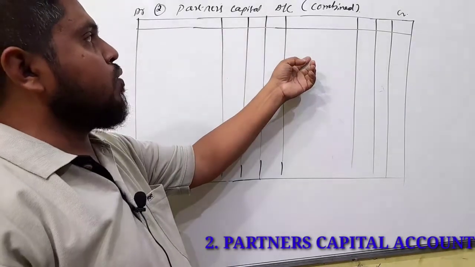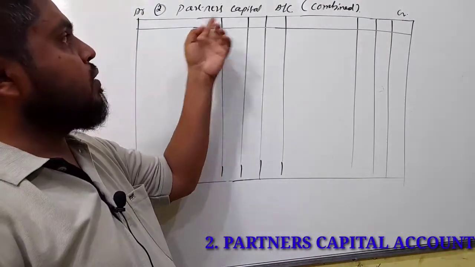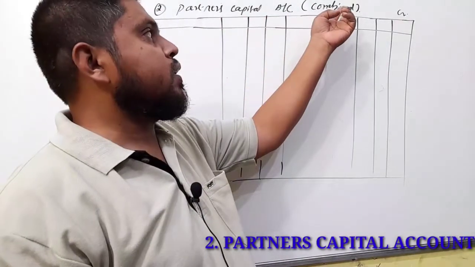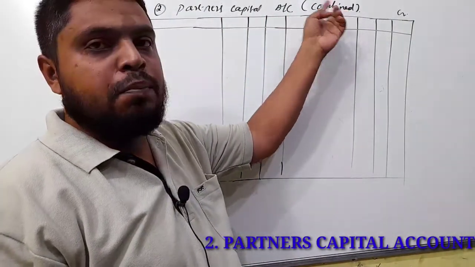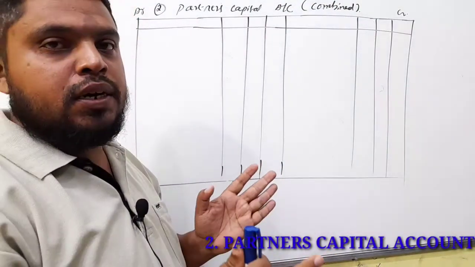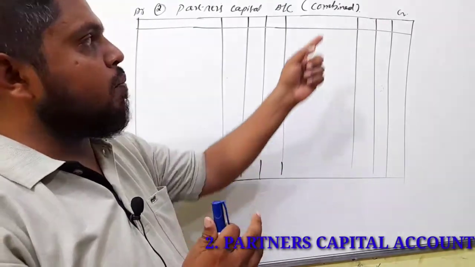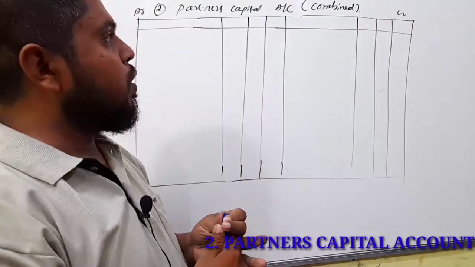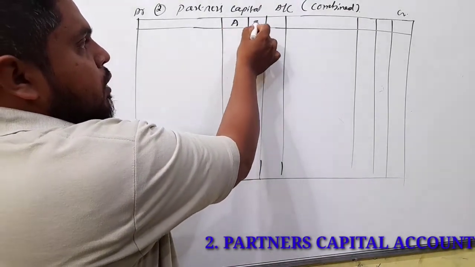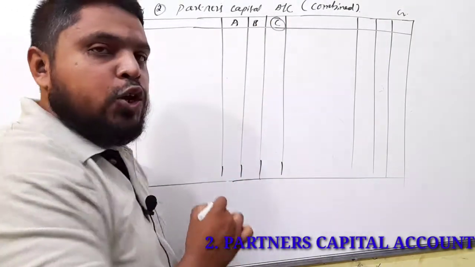Partners capital account. So under admission and retirement, partners capital account is the second step. So this partners capital account is a combined partners capital account. So here we won't prepare a separate partners capital account. We will prepare it together, that is a combined partners capital account. Now, assume A and B are old partners, C will be considered as a new partner.